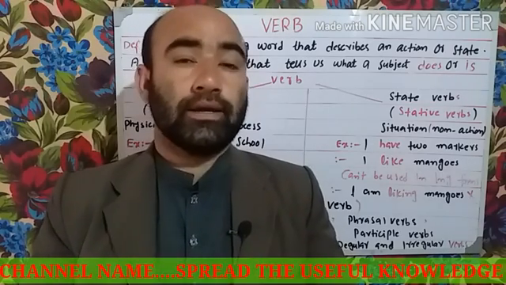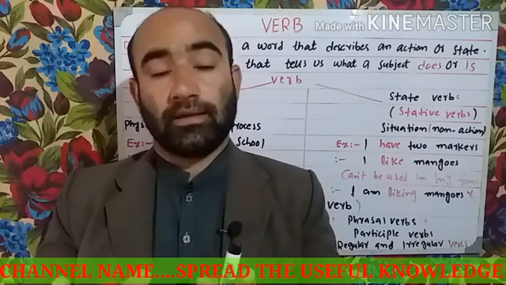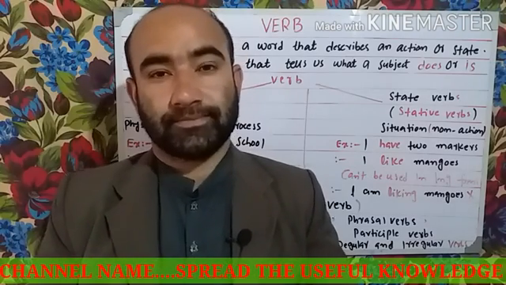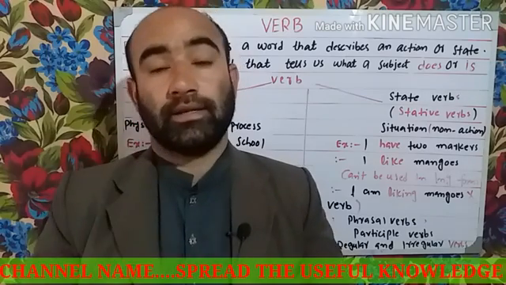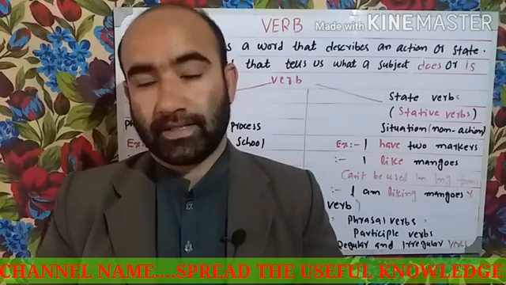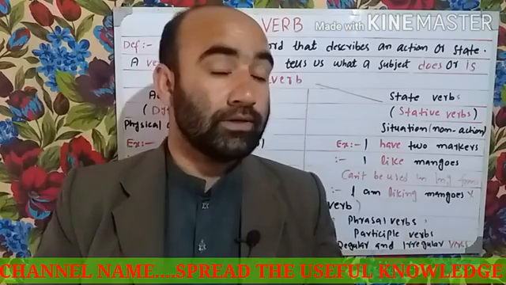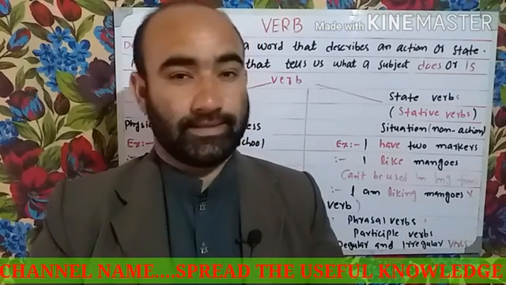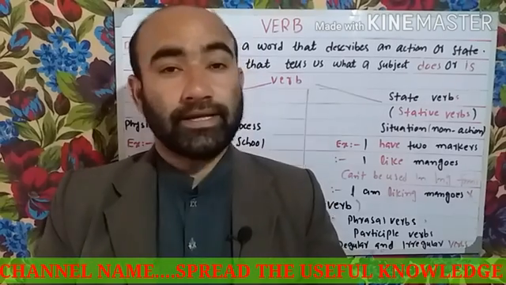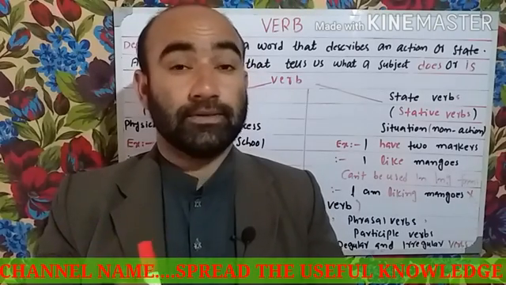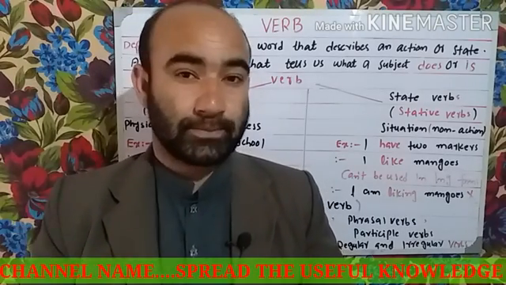A verb is a special word in a sentence. It plays an important role in a sentence. It is like the backbone of the sentence. You can also say it is the king of the sentence.